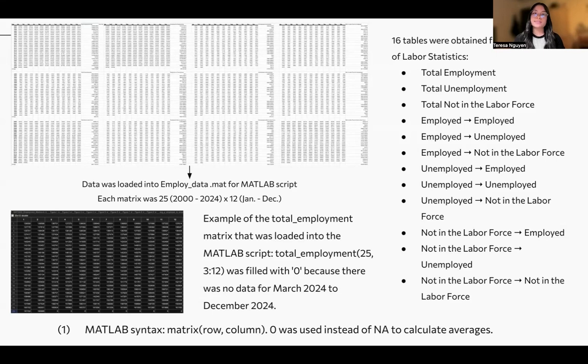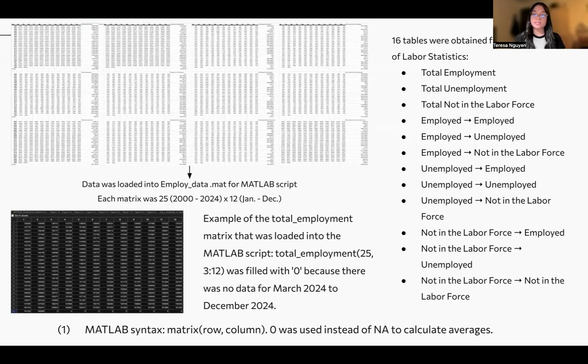The first thing we did was we loaded 16 matrices obtained from the US Bureau of Labor Statistics into our .mat file, so that way we can use them for a MATLAB script. And each of these matrices represent a different thing, such as total employment, employment to employment, and so forth. Each of these matrices was 25 rows and 12 columns. The rows represent the years, such as from 2000 to 2024, and the columns represent the months.